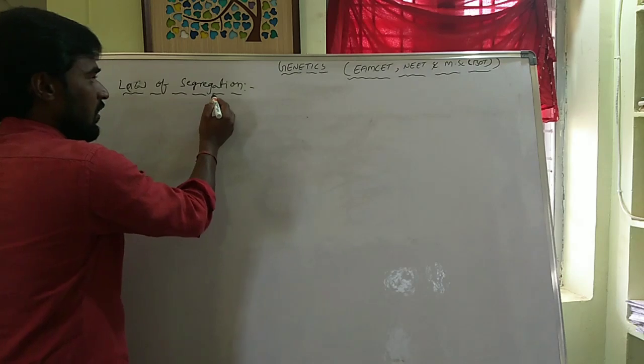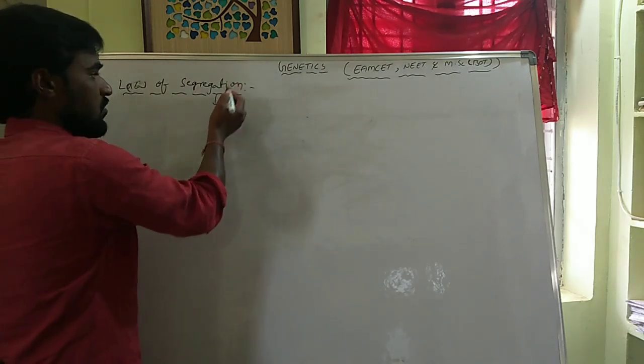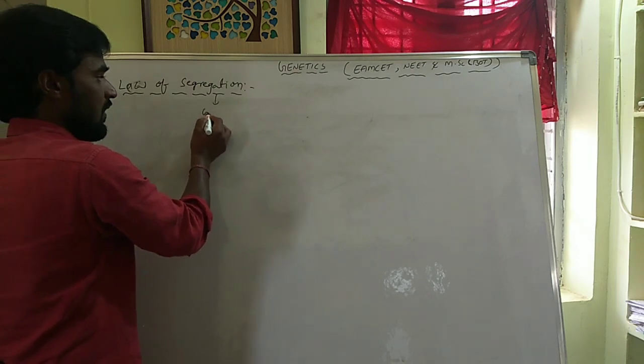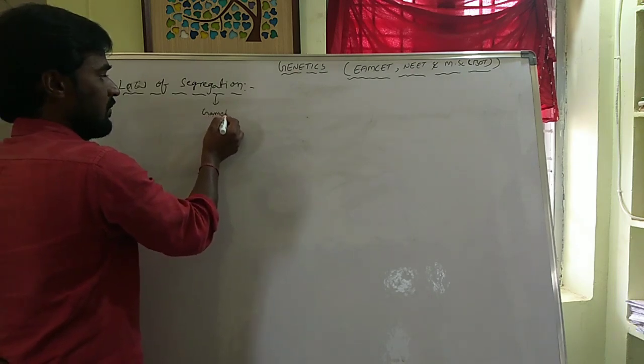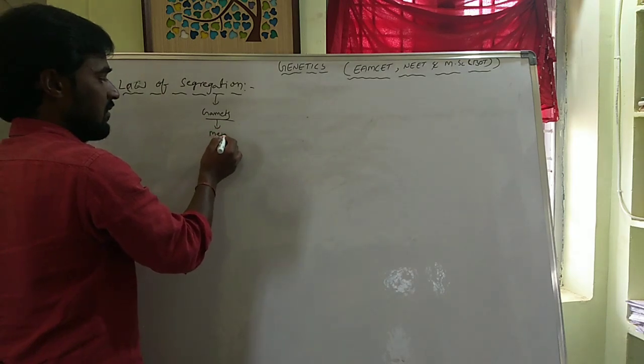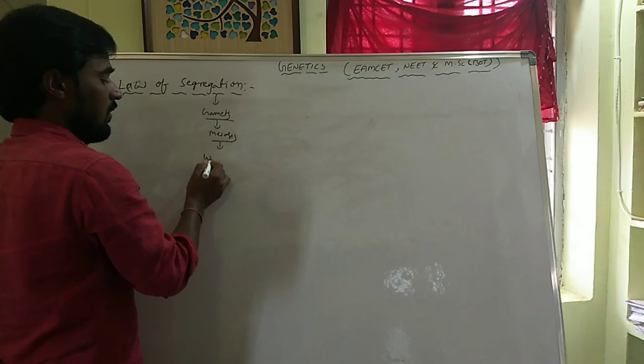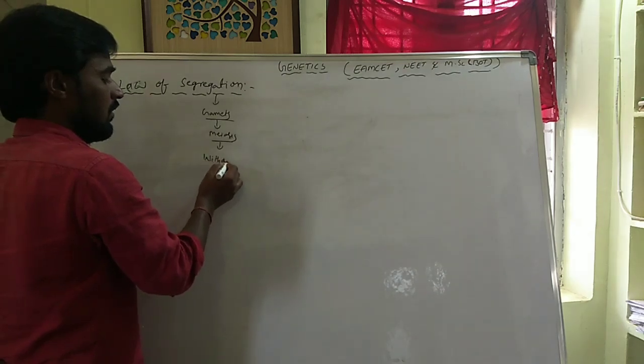Here, segregation means separation. So, which are separating here? Gametes are separating. When? After the meiosis division, without blending.